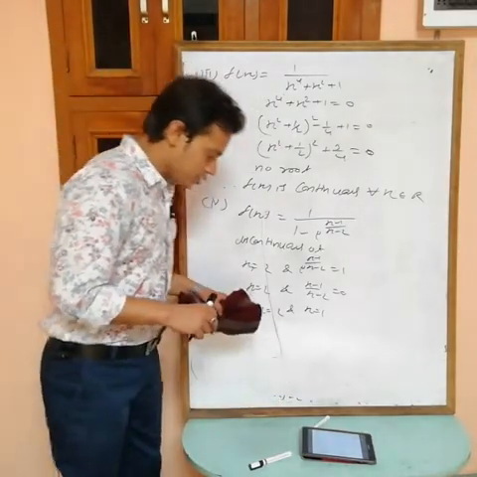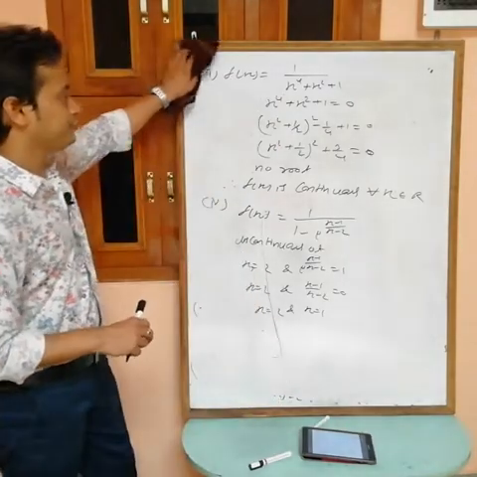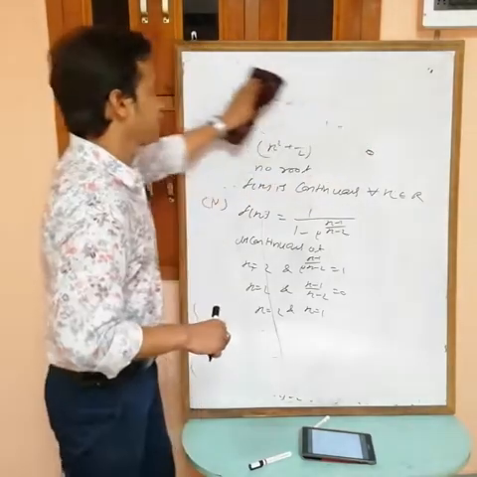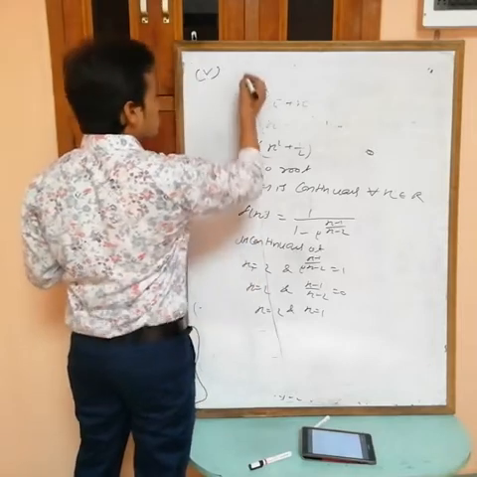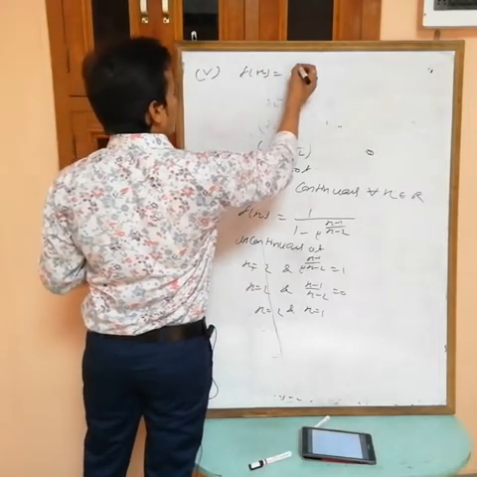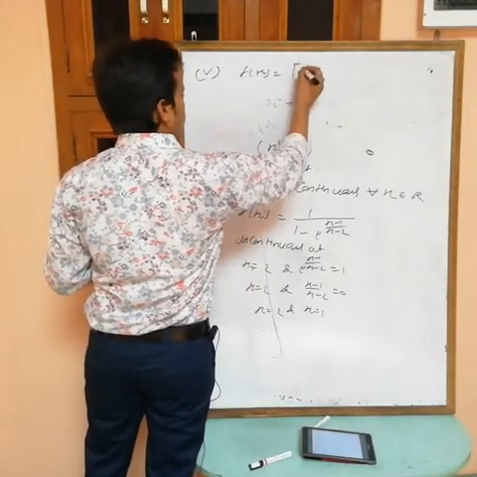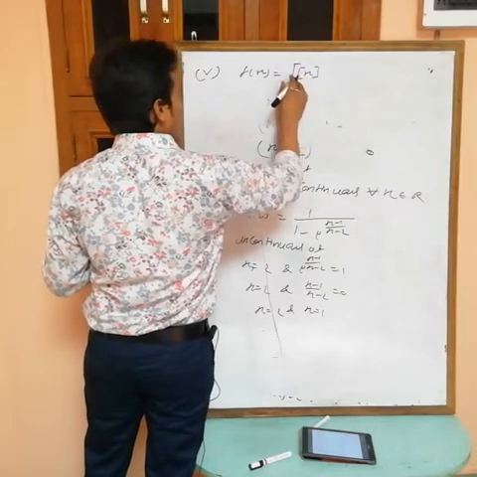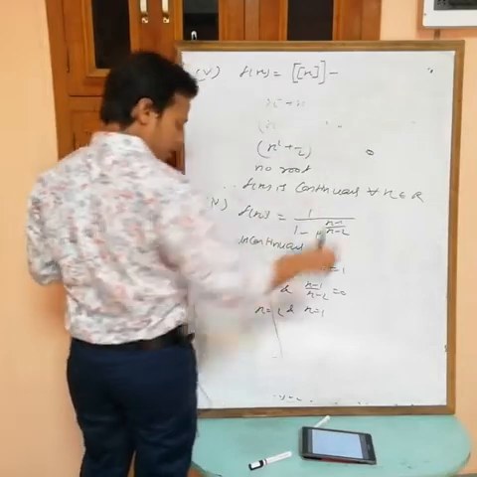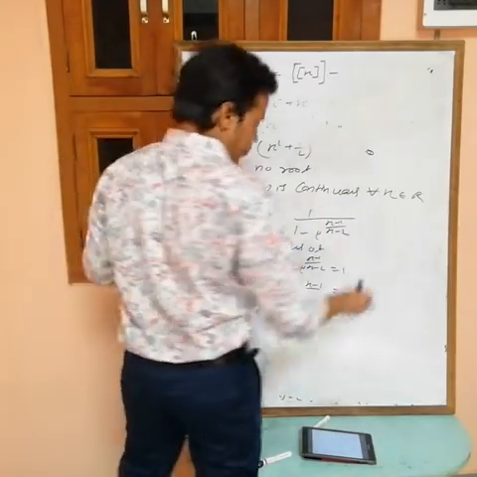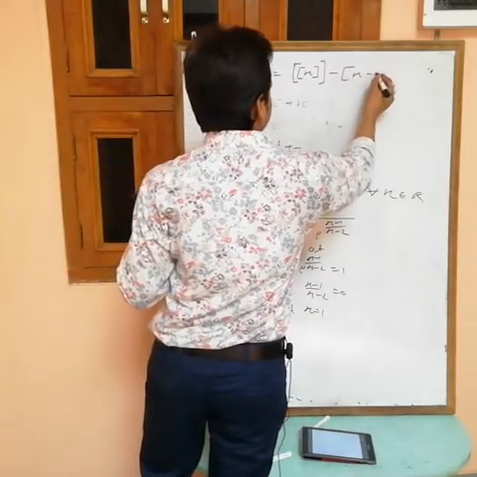Fourth and fifth are there. Fifth is f(x) equals greatest integer of x minus greatest integer of x minus 1.